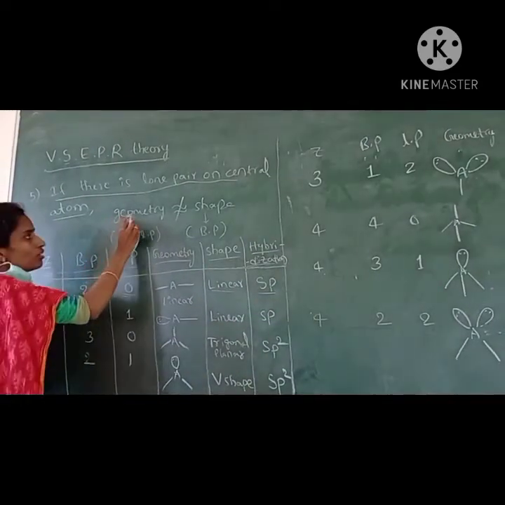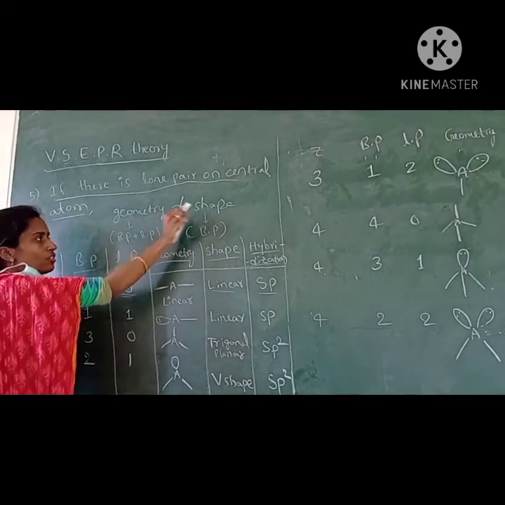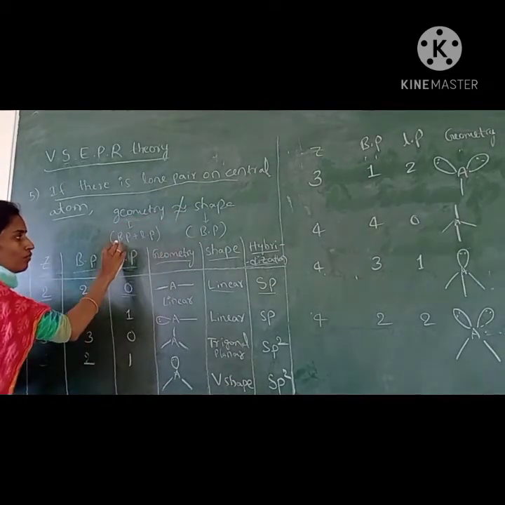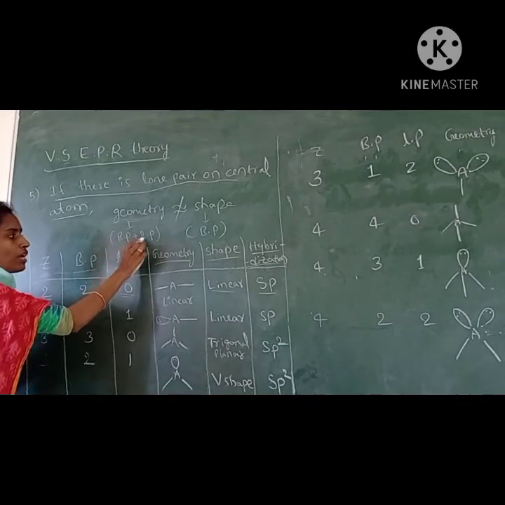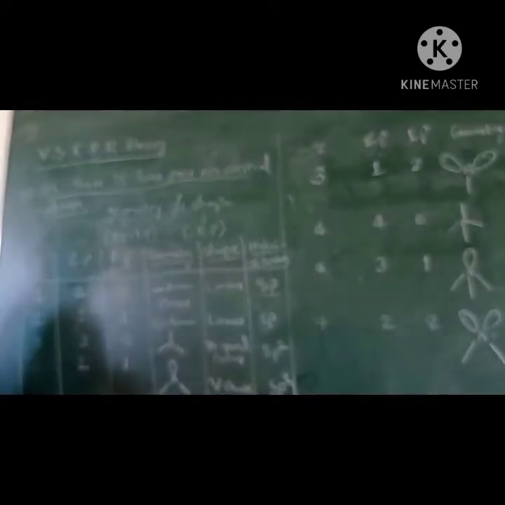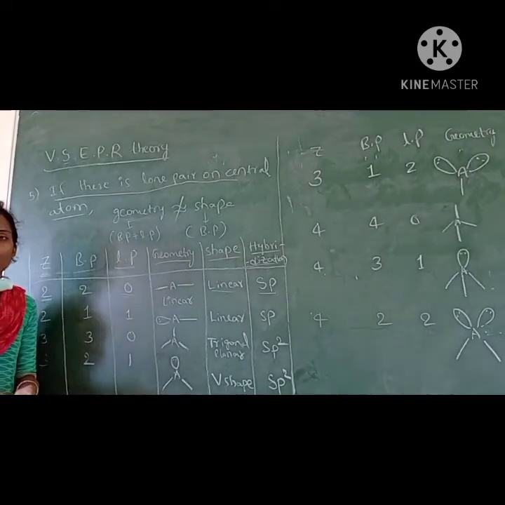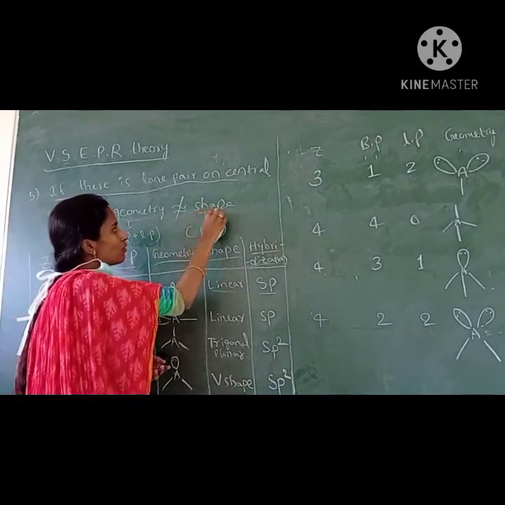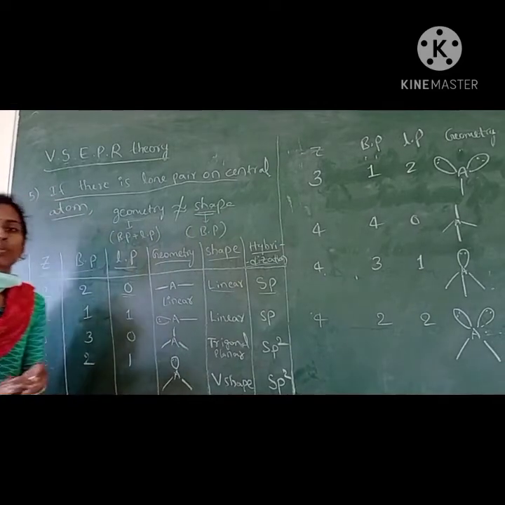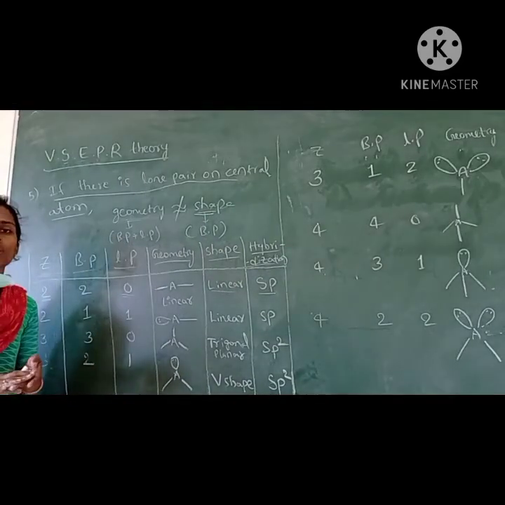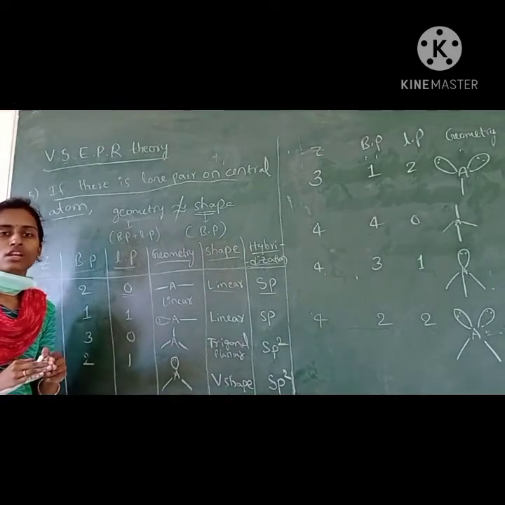Here you have to know the difference between geometry and shape. Geometry means we consider both bond pair and lone pair electrons. The arrangement of electron pairs around the central atom gives the geometry. Shape means we consider only the bonded atoms, how they are arranged around the central atom.